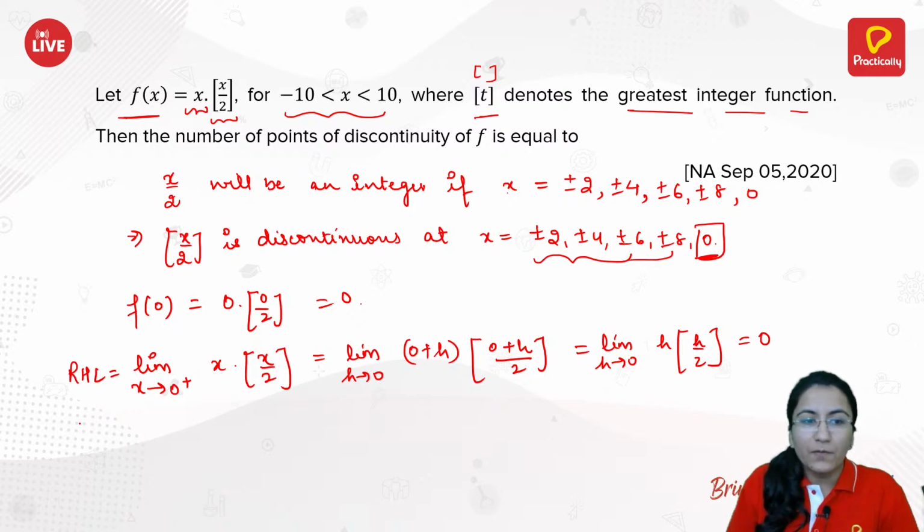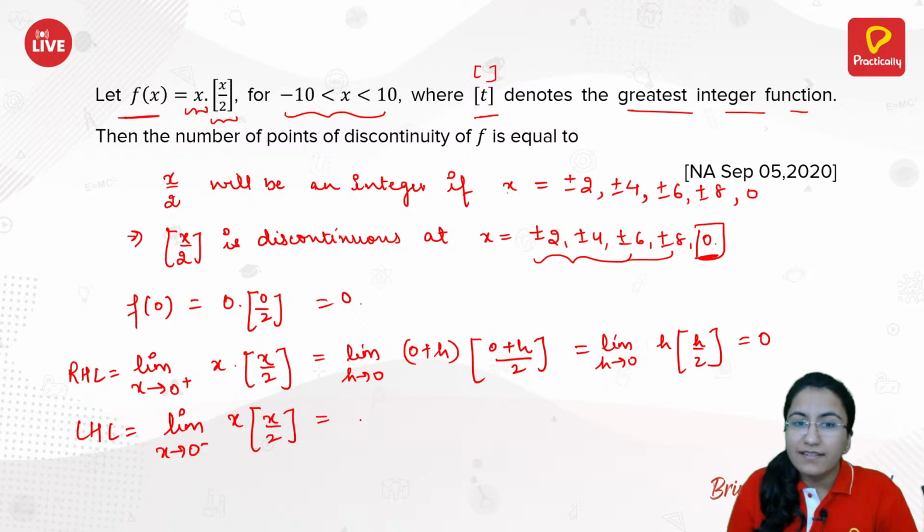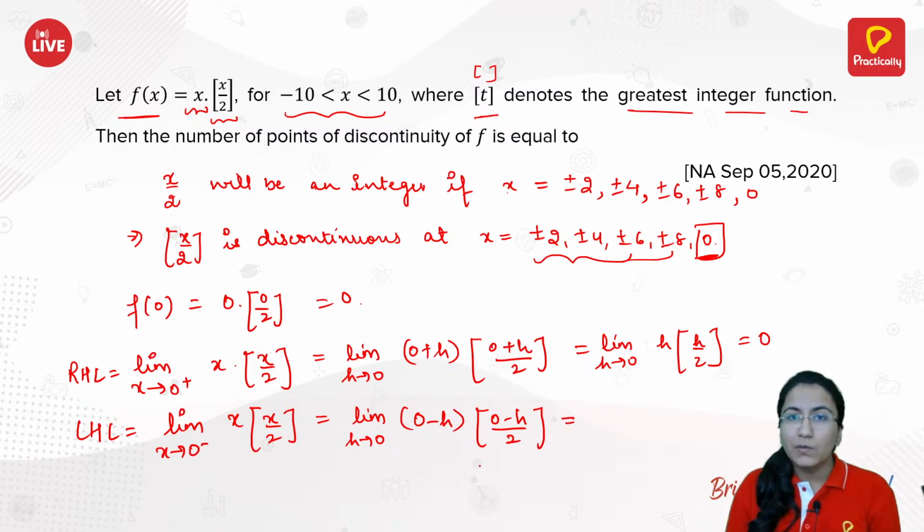Now let's check the left hand limit, that is the limit as x approaches 0 from the negative side, from the left hand side, of x into greatest integer of x by 2. That is the same as limit h tends to 0 of (0 minus h) into greatest integer of (0 minus h) by 2. Here this greatest integer of (0 minus h) by 2 will be minus 1, right?